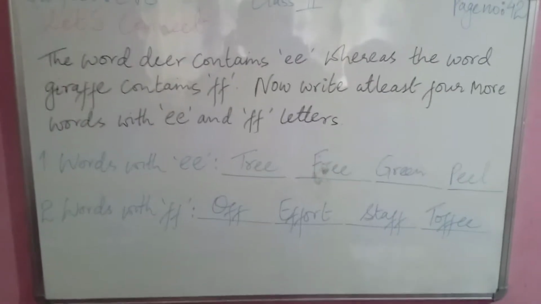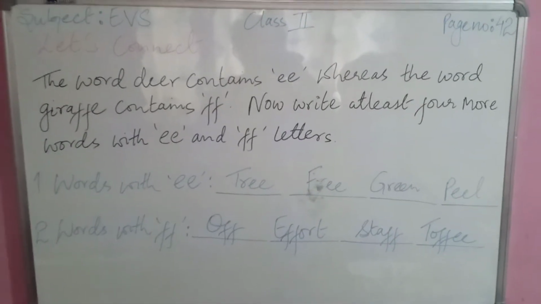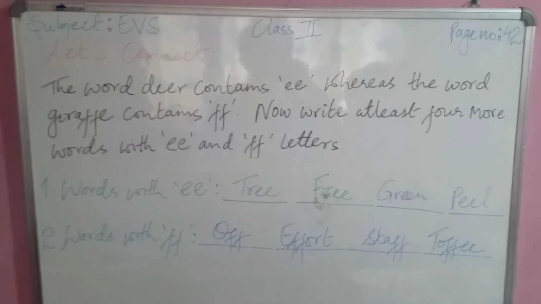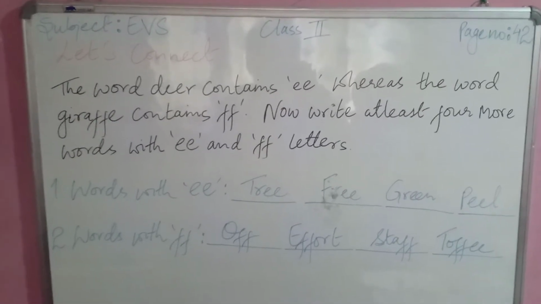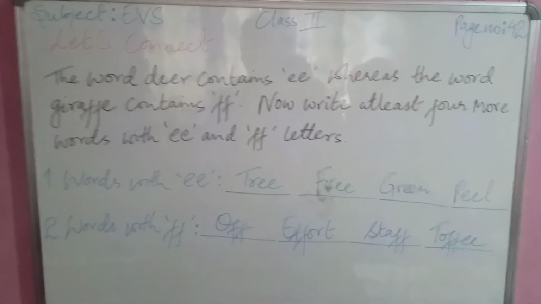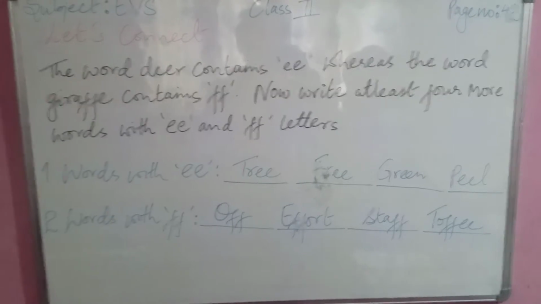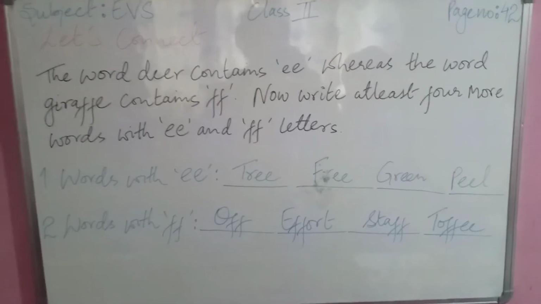So the words with EE will be tree, free, green, and peel. Okay, and words with FF I have written here: off, effort, staff, and toffee.